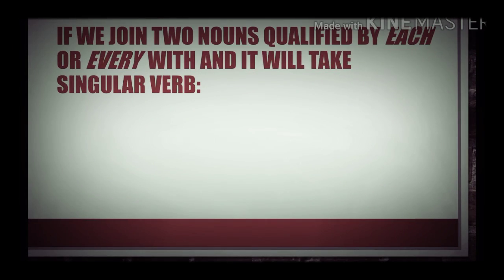So here are the rules of the first one. If we join two nouns qualified by each or every, that means they are preceded by each or every and joined by and, they will take the singular verb. Basically, two nouns joined together by and will take the plural verb. But the condition here is that if each or every sits before the two nouns, then the verb will be singular.